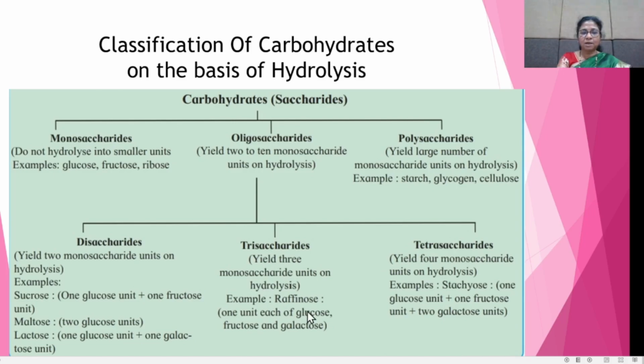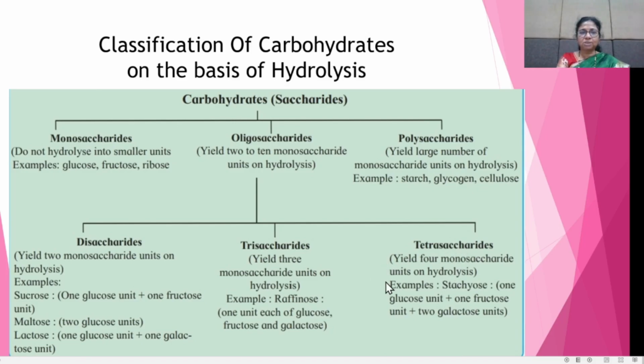For example, raffinose on hydrolysis gives glucose, fructose and galactose, and therefore it is a trisaccharide. The next type is the tetrasaccharides, which on hydrolysis give 4 monosaccharide units. For example, stachyose gives glucose, fructose and 2 galactose units, and therefore it is a tetrasaccharide.